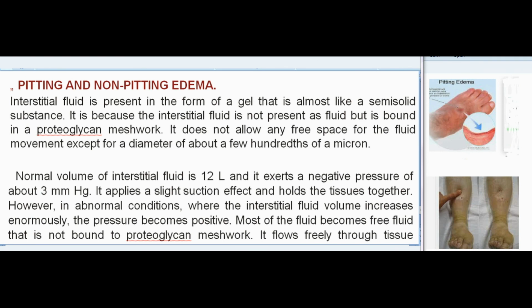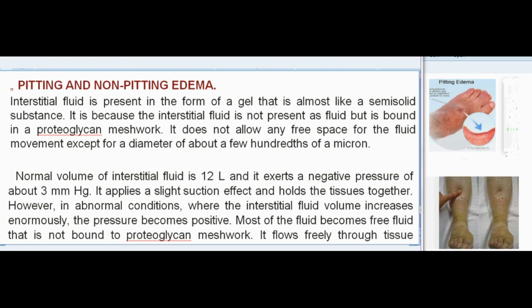Pitting and non-pitting edema. Interstitial fluid is present in the form of a gel that is almost like a semi-solid substance. It is because the interstitial fluid is not present as fluid but is bound in a proteoglycan meshwork. It does not allow any free space for the fluid movement except for a diameter of about a few hundredths of a micron. Normal volume of interstitial fluid is 12 L and it exerts a negative pressure of about 3 mm Hg. It applies a slight suction effect and holds the tissues together.